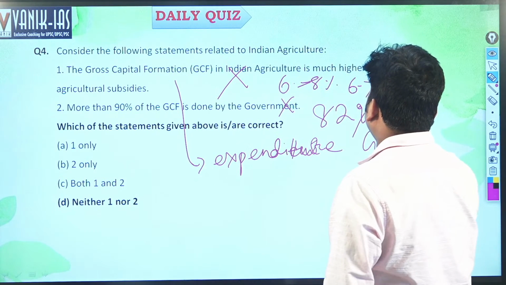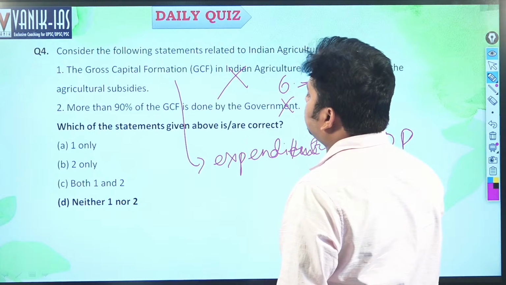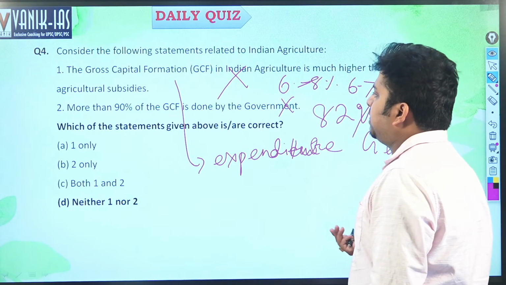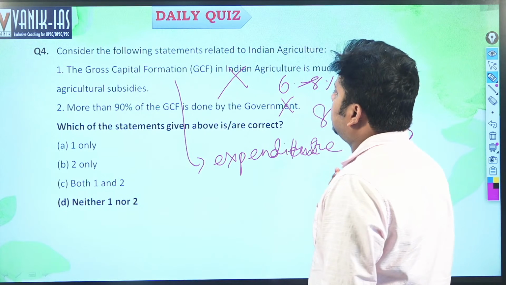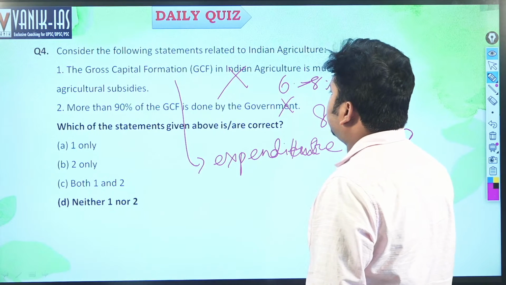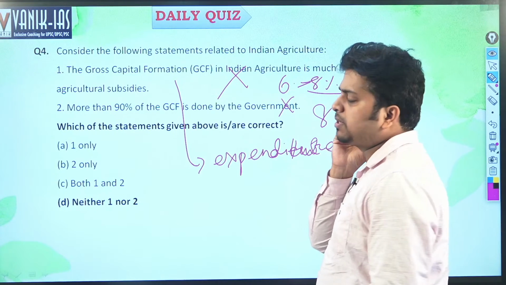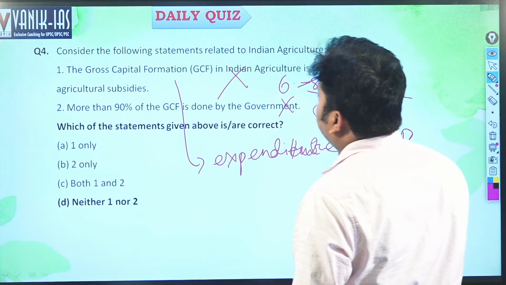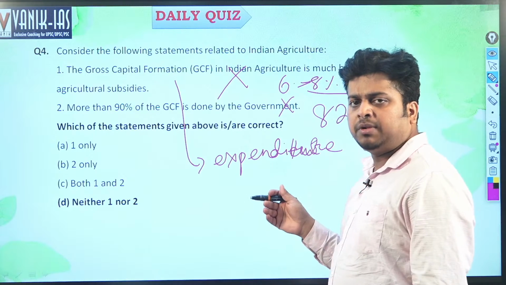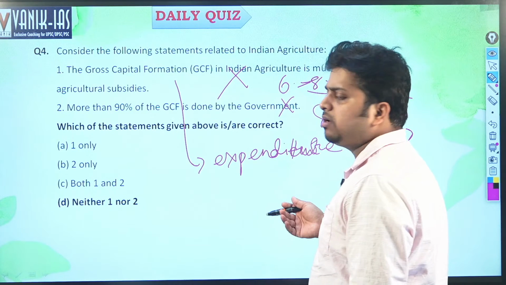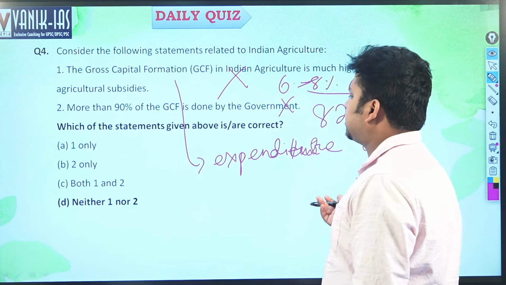In case of agriculture sector, we have 18% share of agriculture in our economy. So this is one type of expenditure method to calculate the GDP in agriculture. Gross capital formation in Indian agriculture is very low, it is reduced from 8% to 6% approximately in 2018-19. Second is the more than 90% of GCF is done by the government. No, 82-83% is done by the private sector. Mainly the private sector is investing in the gross capital formation. So both the statements are wrong here.